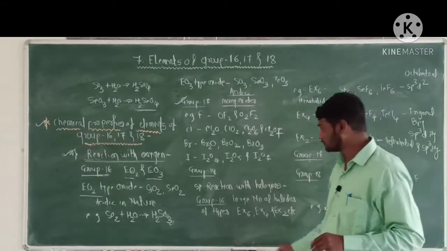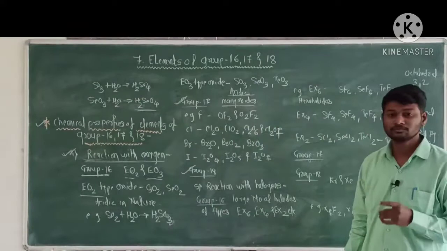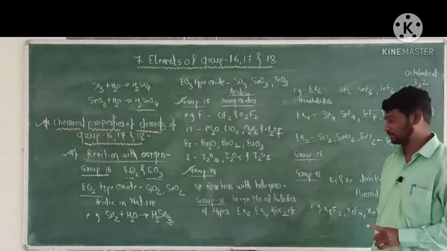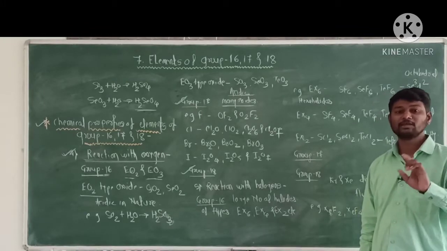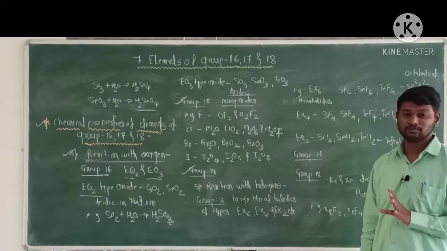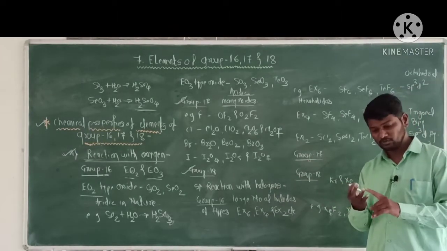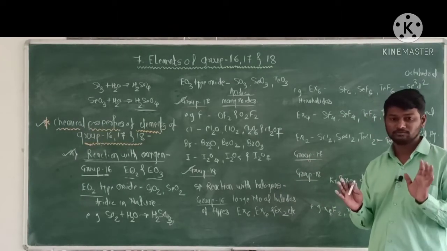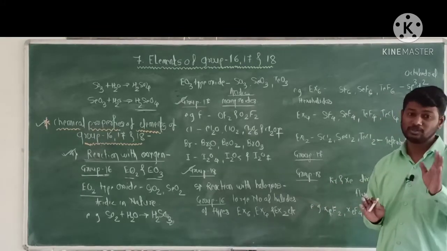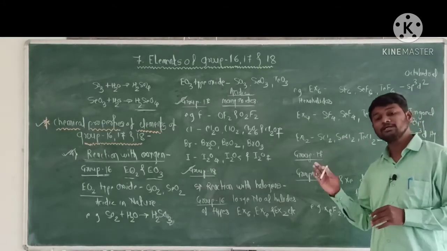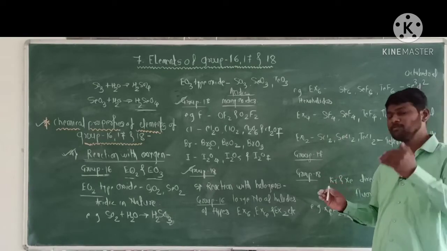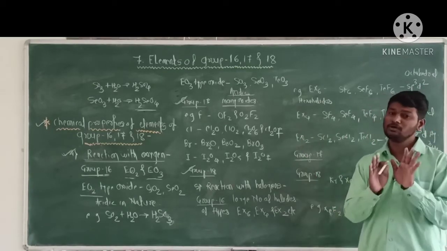Now next, the elements of group 18 have a stable electronic configuration, therefore they are chemically inert, therefore they do not react with oxygen. The elements of group 18, that is helium, neon, argon, krypton, xenon and radon, all have a stable electronic configuration, therefore they are chemically unreactive. Therefore all these elements do not react with oxygen.